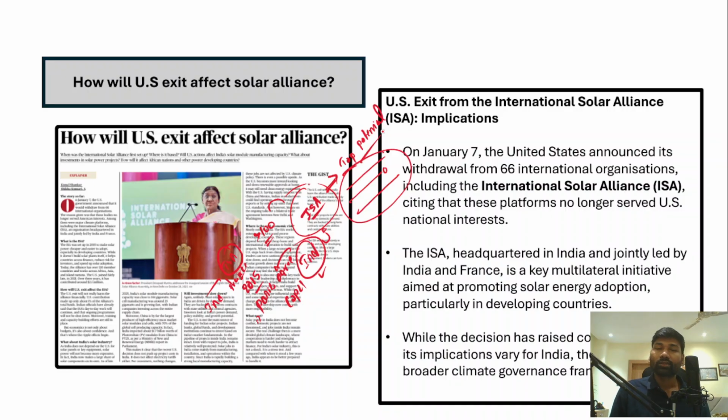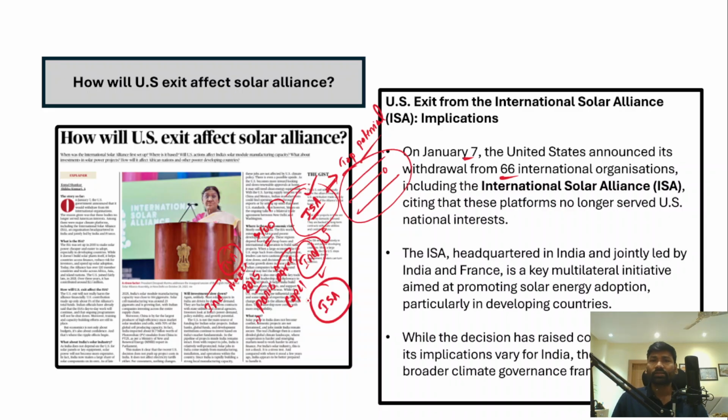However, earlier the US under Joe Biden also became part of this International Solar Alliance. But as of now, on January 7, the United States announced that it is withdrawing from 66 international organizations, where the US found that these organizations are no longer beneficial to US national interest. So because of that, they are going to withdraw from these 66 international organizations, and one such organization is the International Solar Alliance. Right.